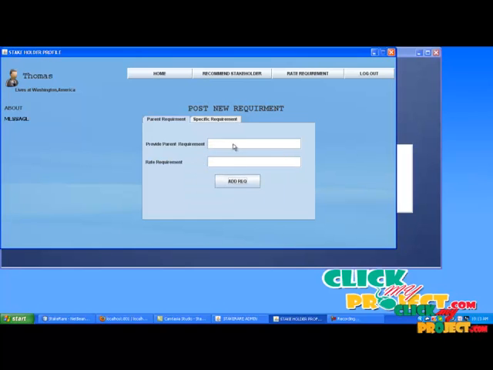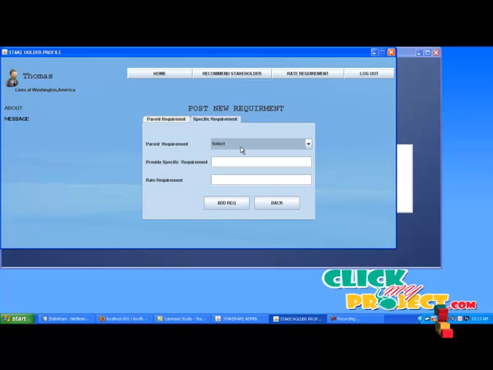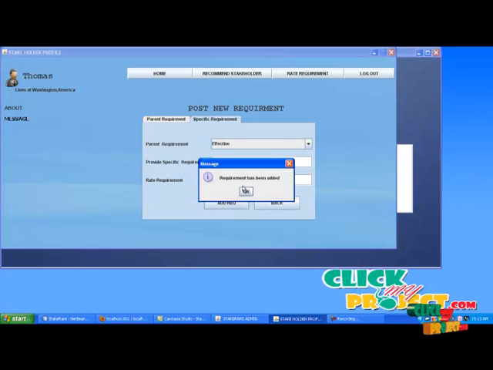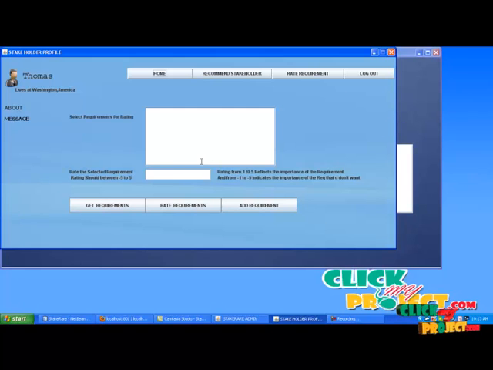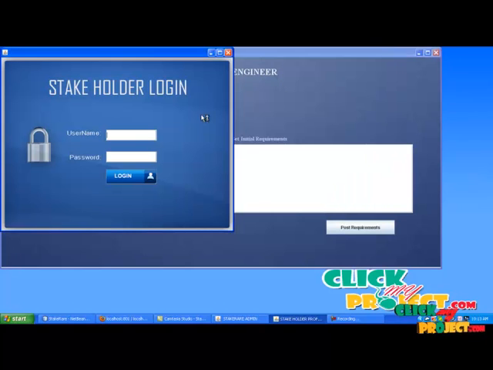If you want to add any specific recommend, click specific recommend. So after adding the new recommends, click back button. There is no new recommends to rate. Just click logout button. Enter other stakeholder username and password.